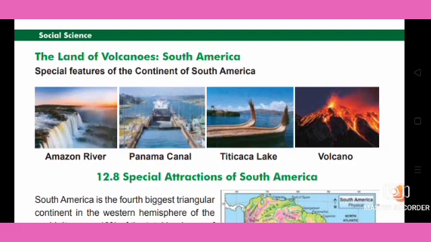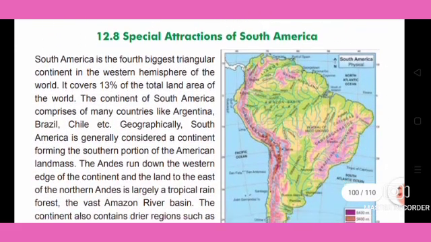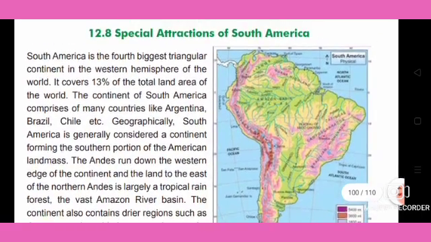The land of volcanoes, South America. Here we can see the Amazon River, the Panama Canal, Lake Titicaca and volcanoes. These are some of the special attractions of South America, as we already saw for North America. South America is the fourth biggest, triangular continent in the western hemisphere of the world.